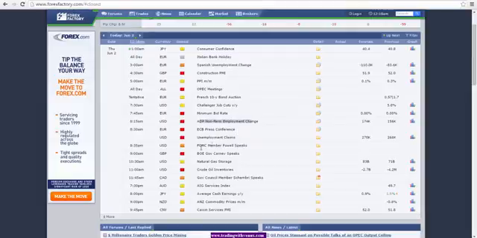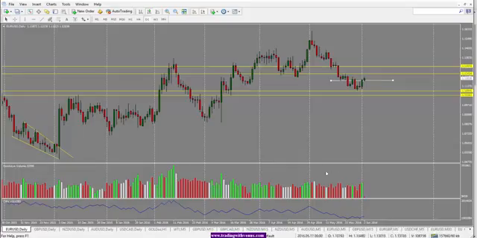And then we also have Bank of England Governor Carney speaking at 9 a.m. Eastern, and finally crude oil inventories at 11 a.m. A very full morning in terms of important stuff coming out. Let's move on to the charts here now.